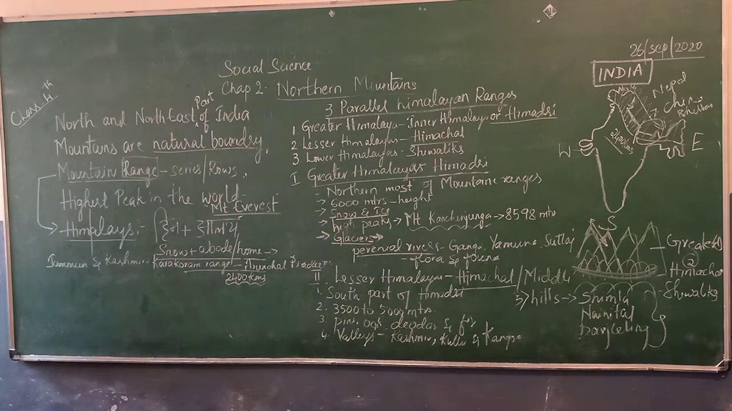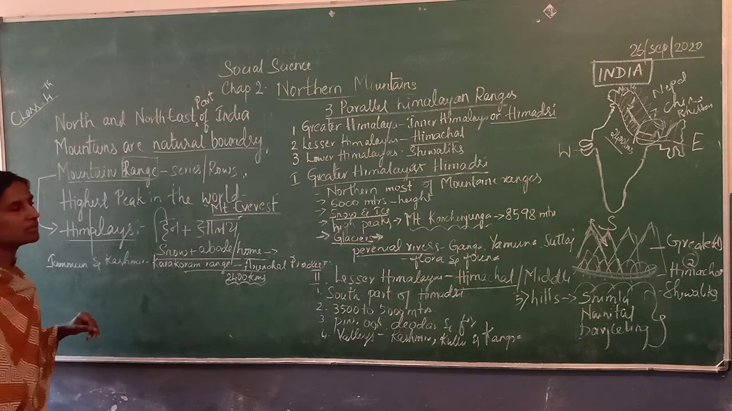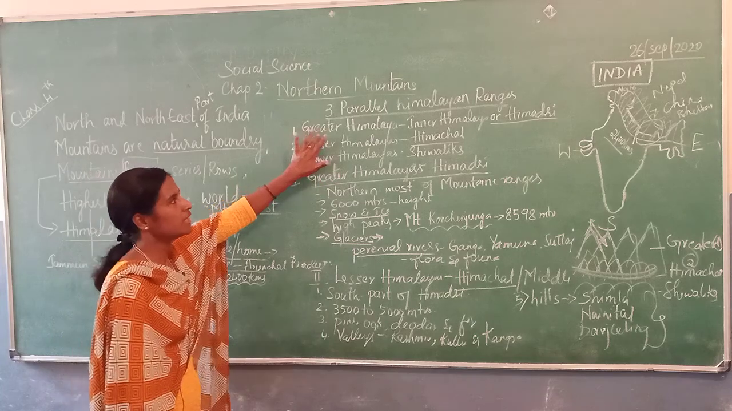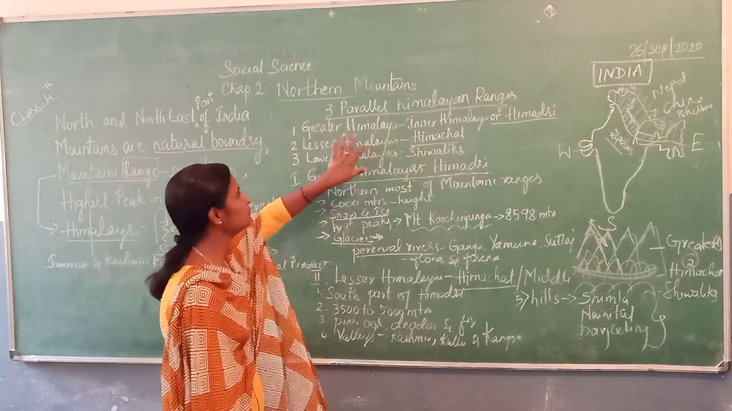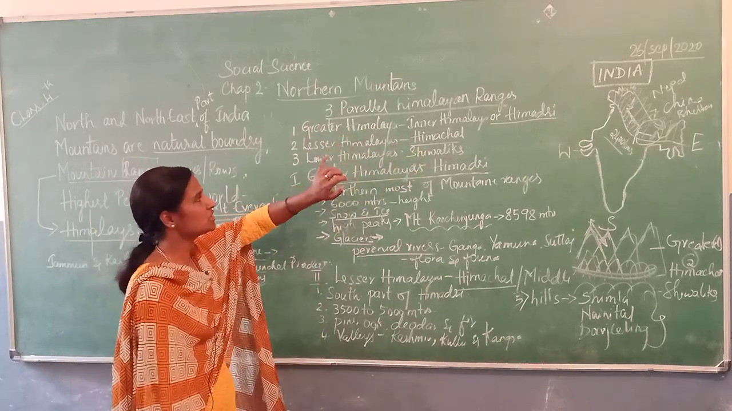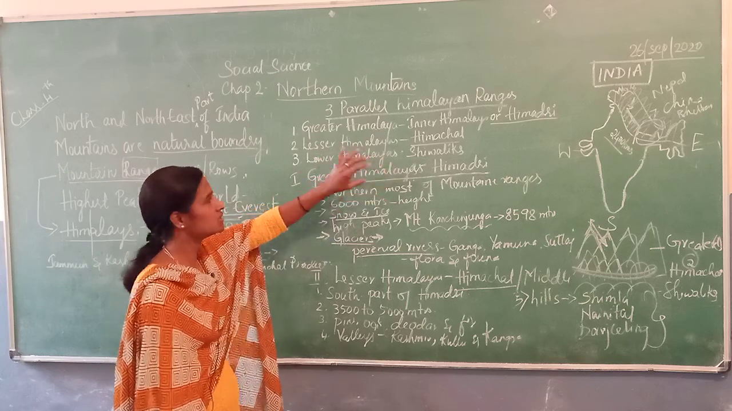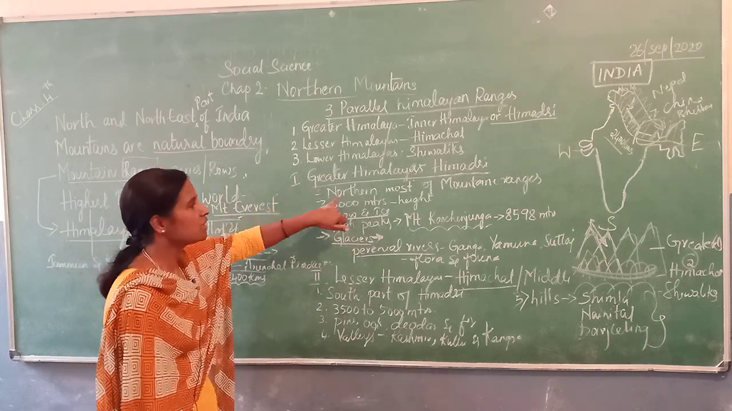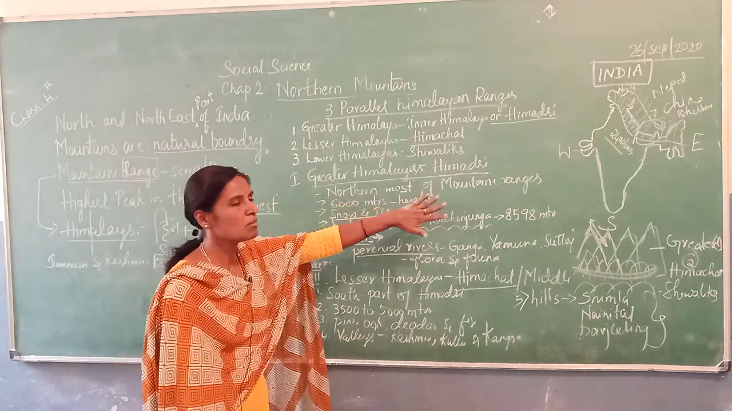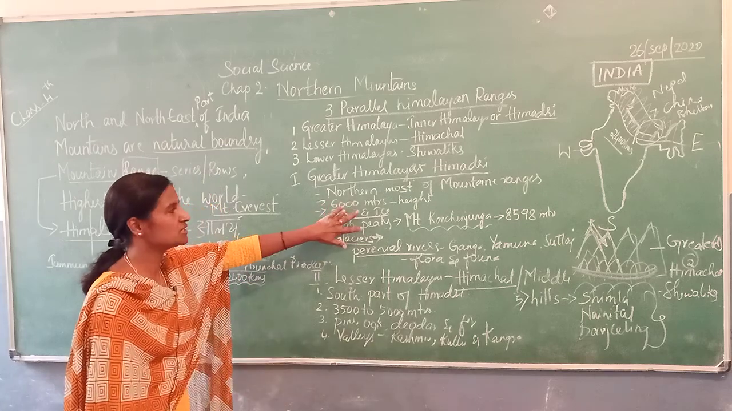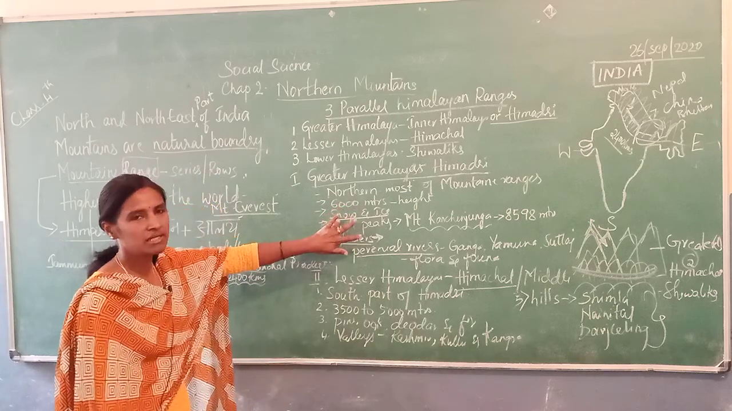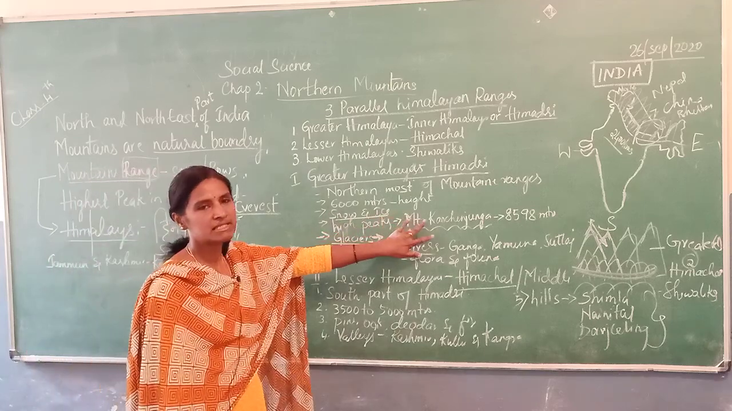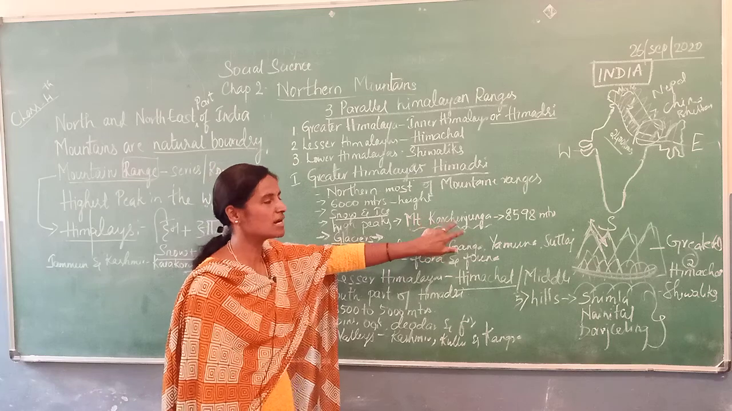Children, what we have discussed, I am going to recap shortly. The three parallel mountain ranges are the Greater Himalayas, also called Himadri, the Lesser Himalayas, Himachal, and the Lower Himalayas, called Shivaliks. This part I will explain in my next session. The Greater Himalayas are found in the northernmost of the mountain ranges. They have a height of 6,000 meters, are completely bounded by snow and ice, and have very high peaks.